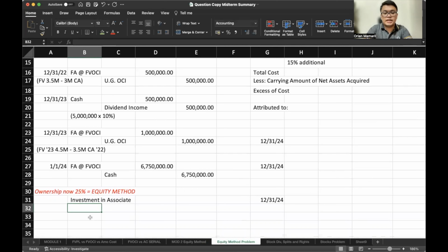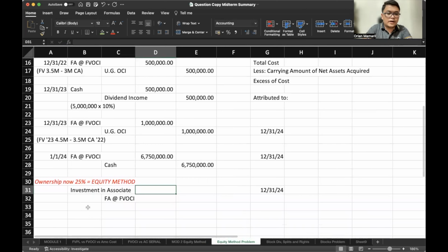So debit investment in associate, transfer everything from the FVOCI to that new account. What is the carrying amount of our financial asset at FVOCI on acquisition, additional acquisition date?